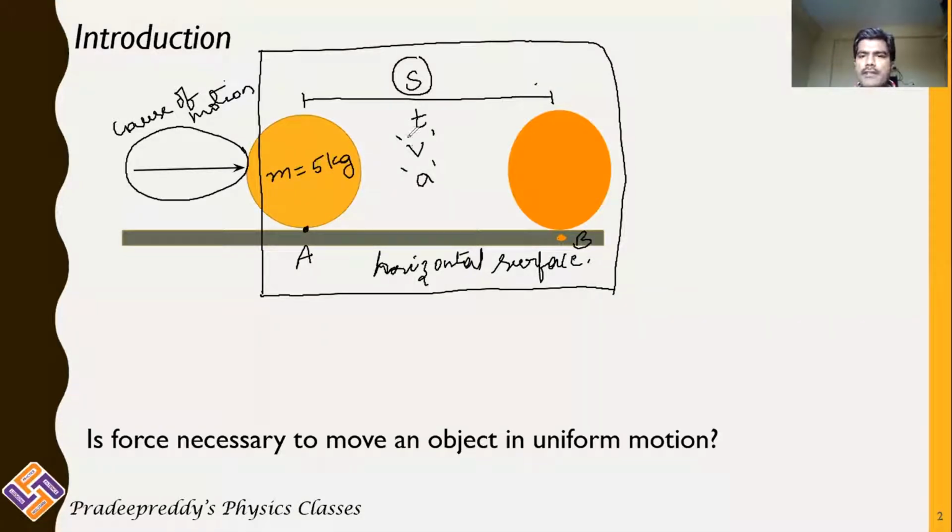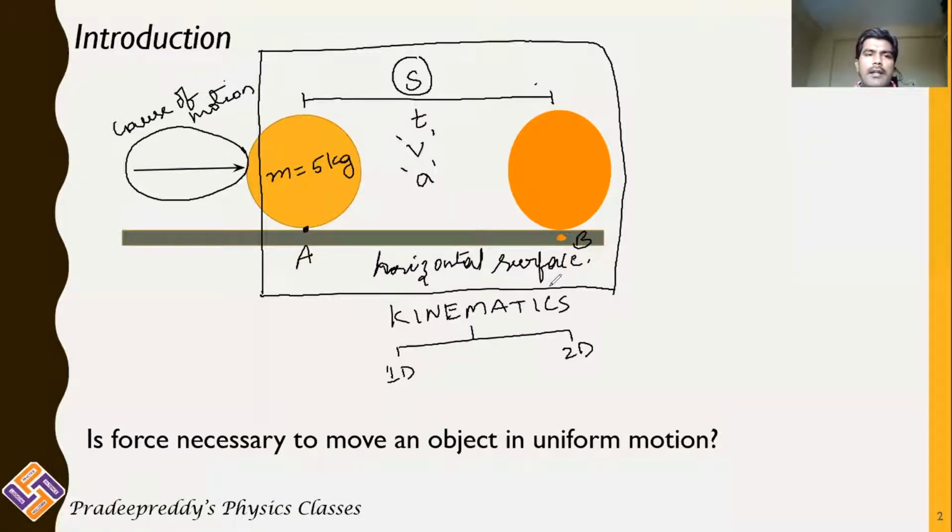Corresponding to that, it will have some velocity and acceleration, without actually defining the cause of the motion. Without learning about the cause of the motion, we have only learned about the motion of the body: displacement, velocity, acceleration, time taken, and we have got all those relations. This part comes under kinematics. Again, in kinematics, we have different things like motion in a straight line, that is 1D, and motion in two dimensions, that is 2D. This part is completed, which we discussed in the previous video lectures.